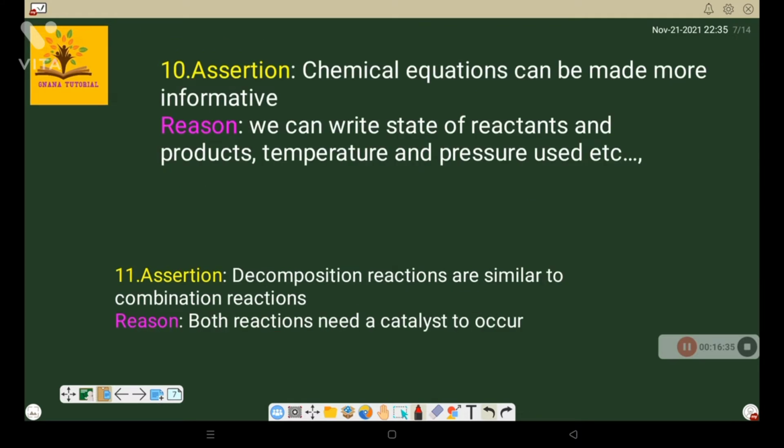Assertion: chemical equations can be made more informative. How will it be more informative? For example, take one type of reaction: NaCl plus AgNO3 gives rise to AgCl plus NaNO3. This is one type of chemical reaction. By seeing this, we can understand what the reactants and what the products are.